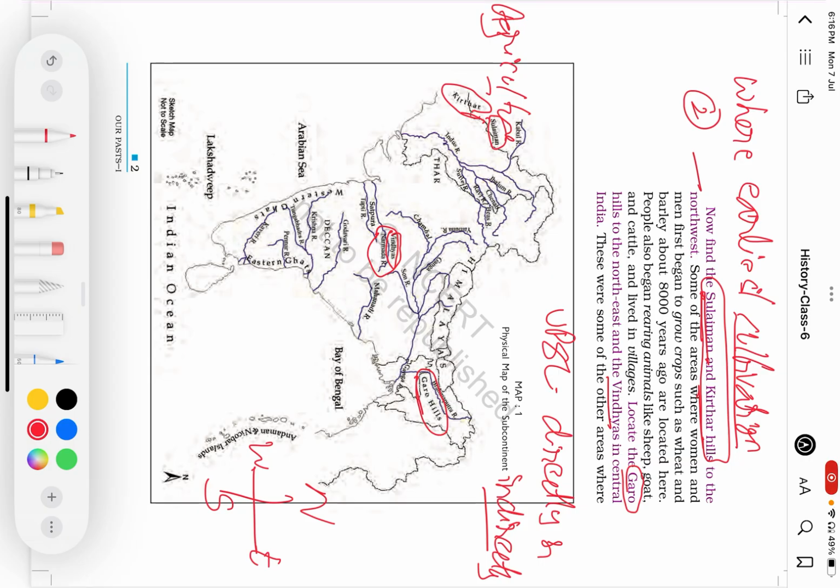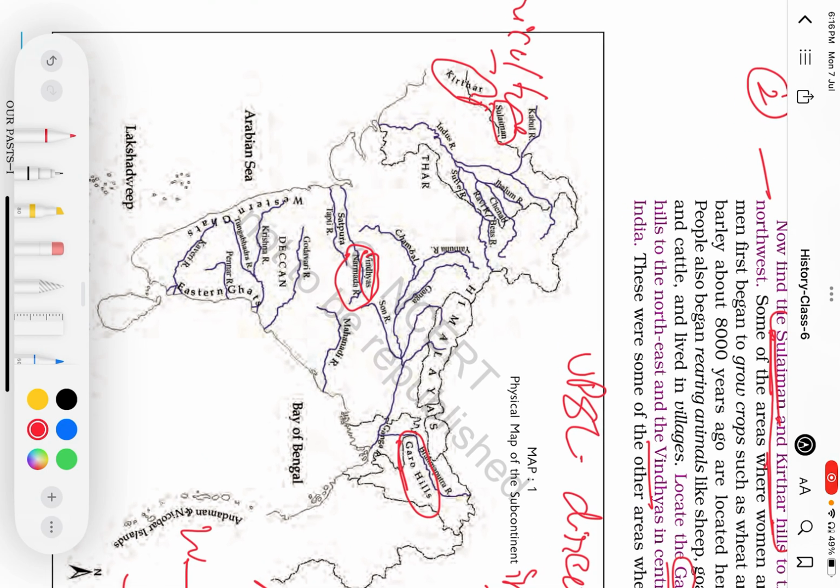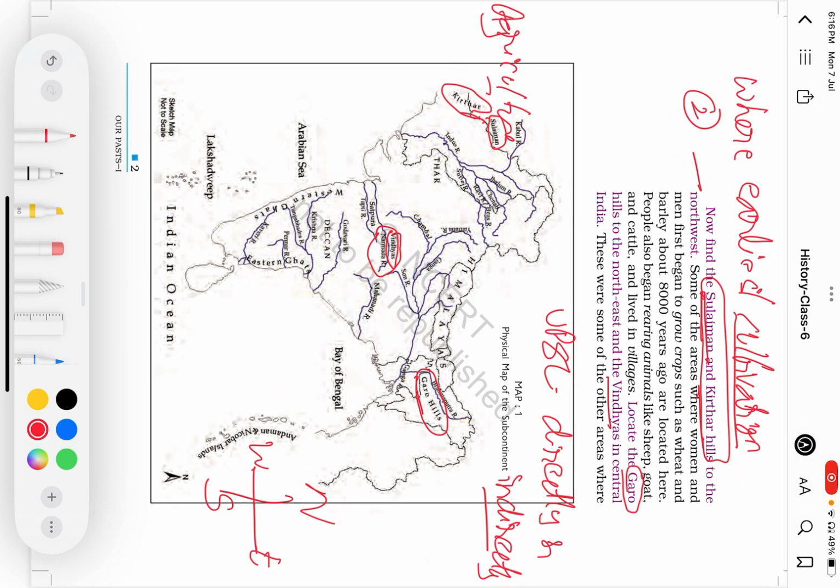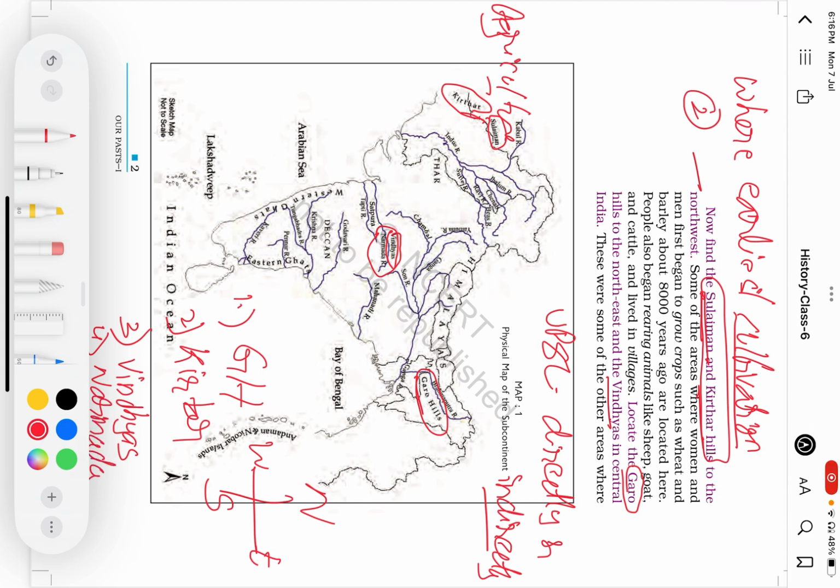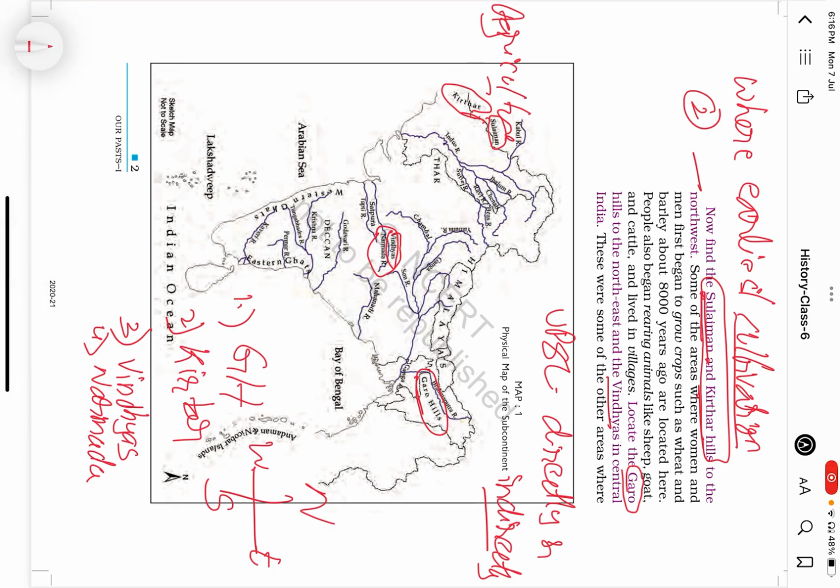Simply within this map, we can have a question. They will be giving four options. Option 1, Garo Hills. Option 2, Kirtar Hills. Option 3, Vindhyas. And option 4, Narmada Valley. See, within this, they will be asking, arrange the following four in the north to south direction. See, north to south direction of these four.